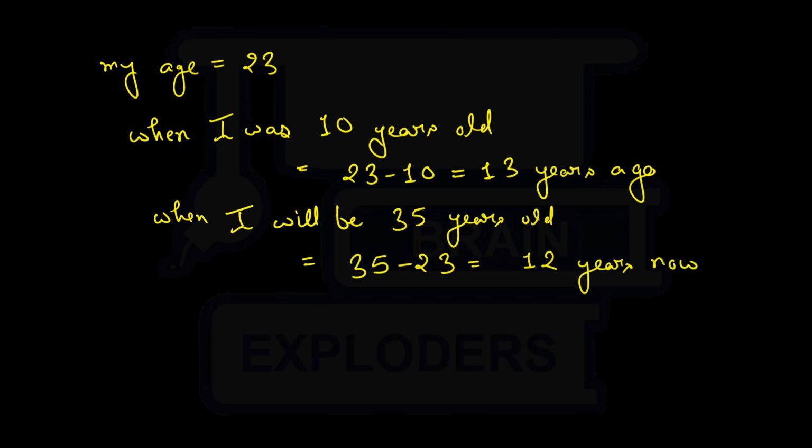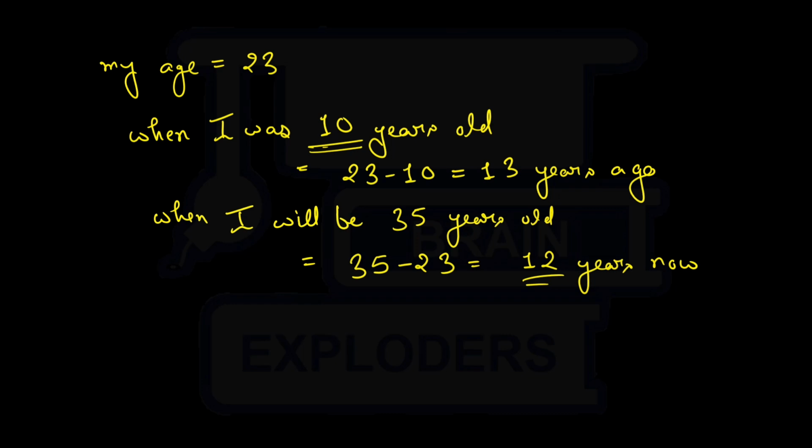I'm talking about something which will happen in the future, after 12 years. These concepts are important in this problem. They will be used again and again, so keep these in mind very clearly.